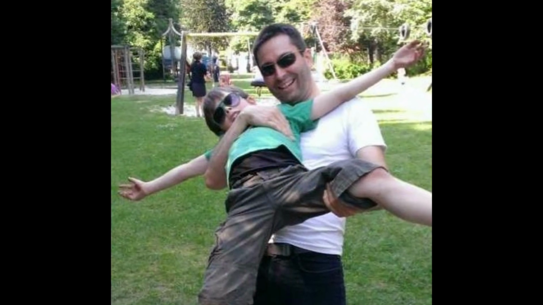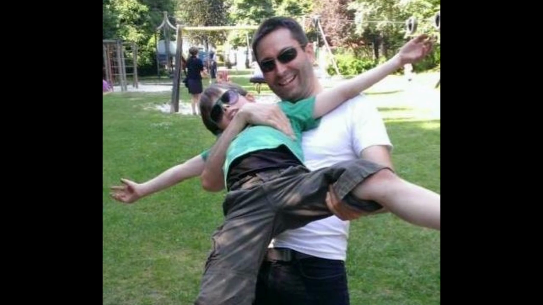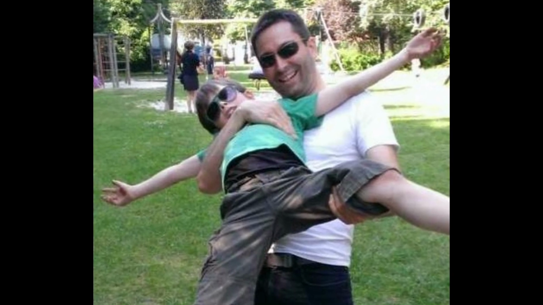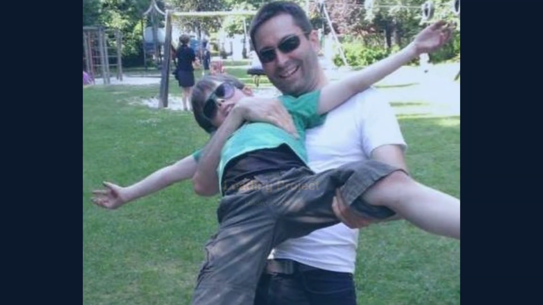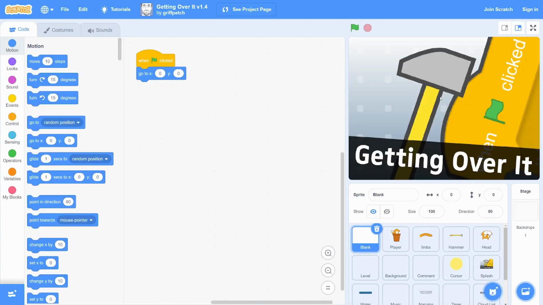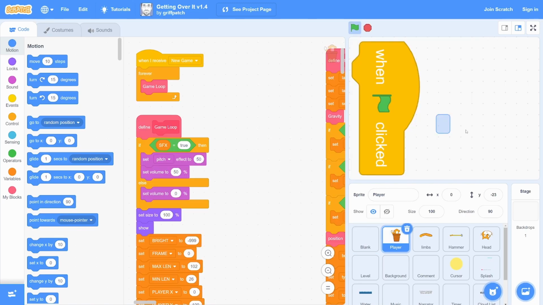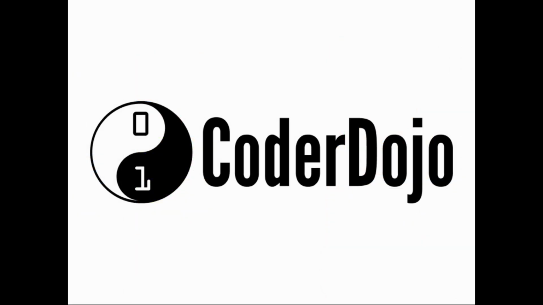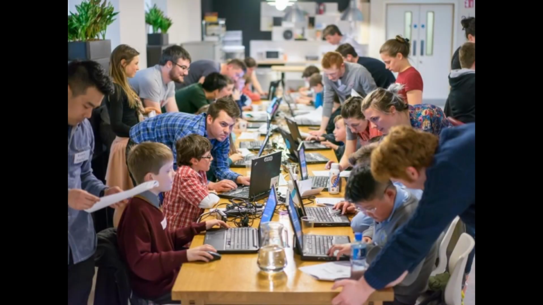So, why did we create ViKiD? Well, 12 years ago, my 5-year-old son wanted to make video games. At first I thought it was impossible at that age, but we found MIT Scratch and had great fun with it. Because it is such a fantastic experience, I joined Coder Dojo, where I'm a volunteer that helps young children build video games, mostly with Scratch.